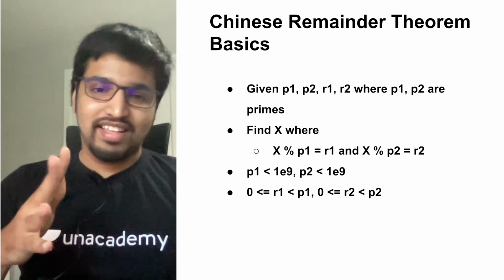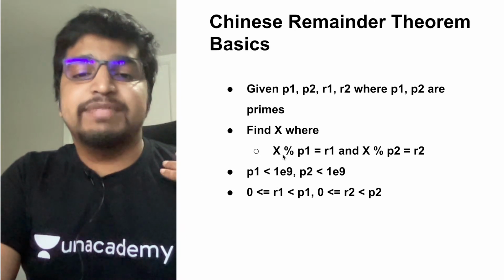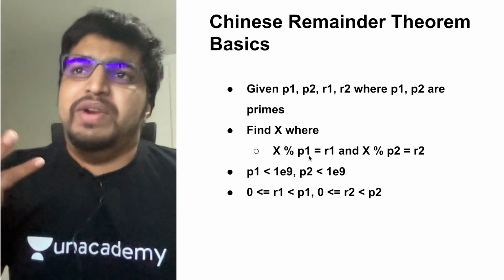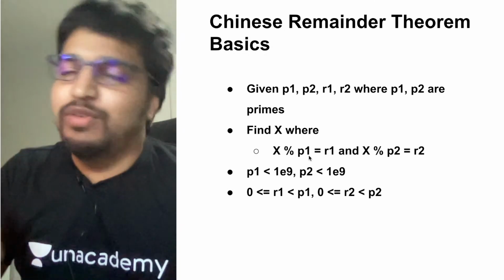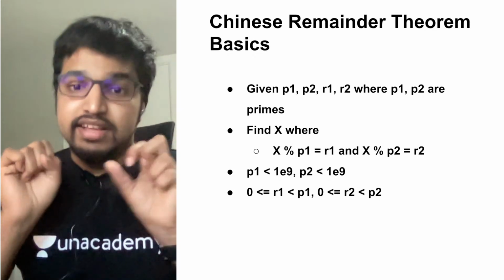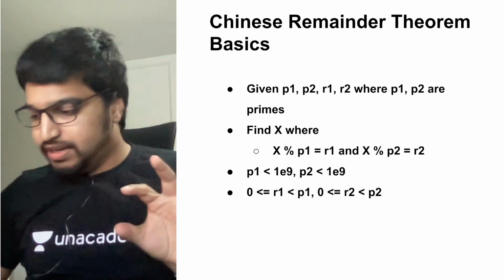So if the question was just to find X where X modulo P1 gives a remainder R1, then the answer would just be R1, right? The number R1 gives the remainder R1 with P1. Straightforward. Now you are given two such things. X should give a remainder R1 with P1 and R2 with P2. Got it?